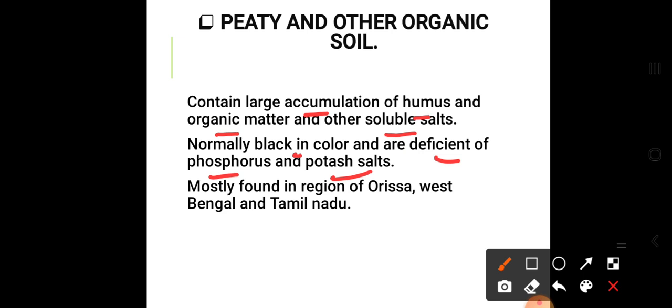It is mostly found in the regions of Orissa, West Bengal and Tamil Nadu. This is all for the peaty and other organic soils present in India.